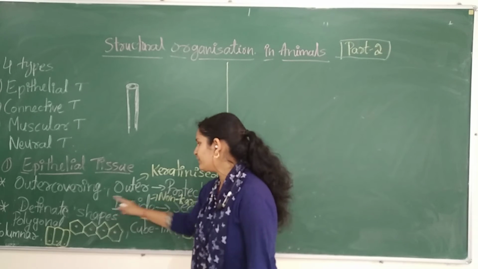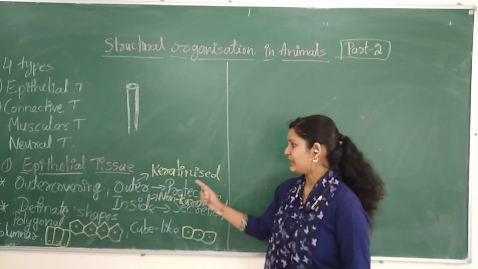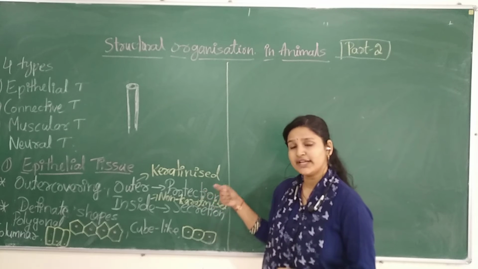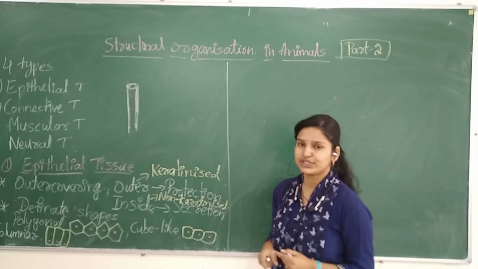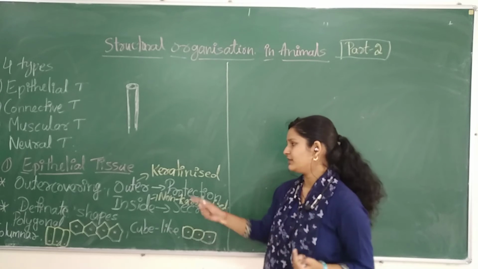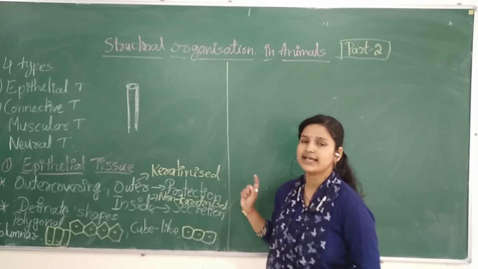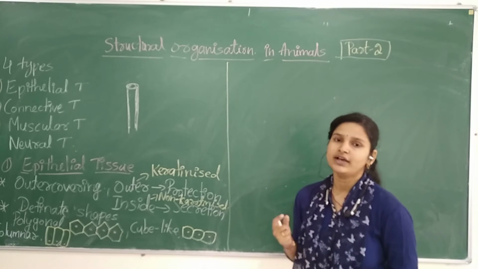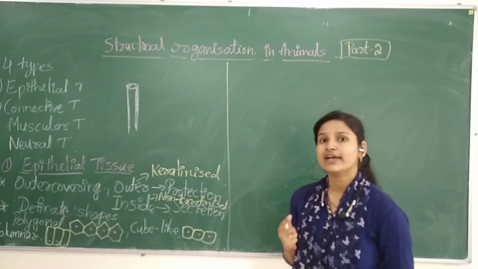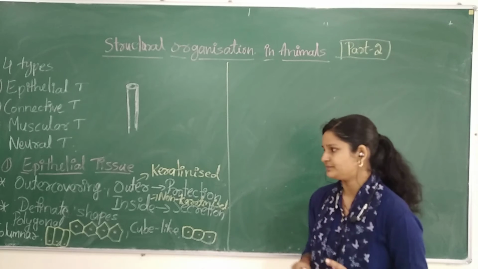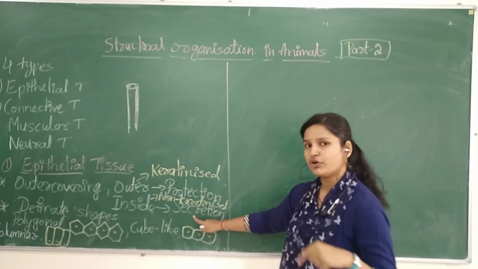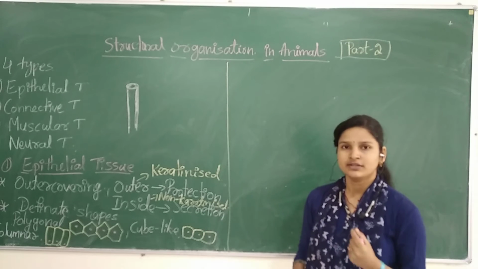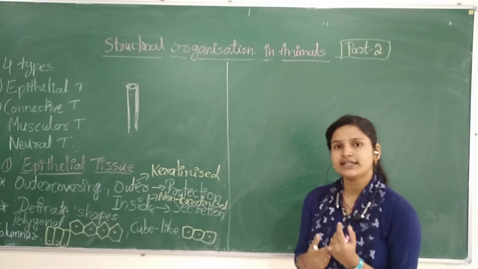The outer covering present at the outer layer will be keratinized, because it performs the protective function, giving the outer protection. The cells will be keratinized. Keratinized is nothing but the dense cytoplasm content is removed and there will be presence of keratin protein inside the cell.